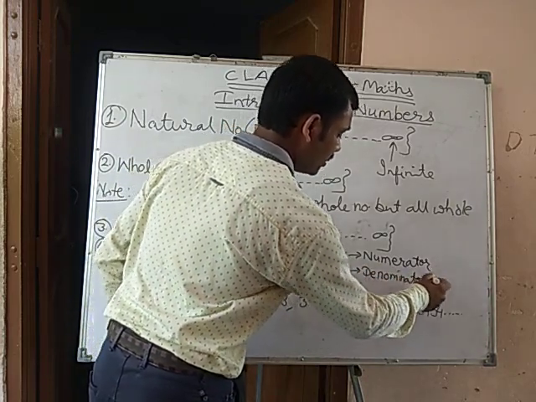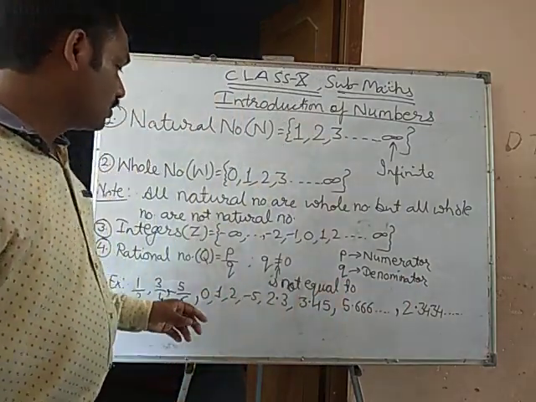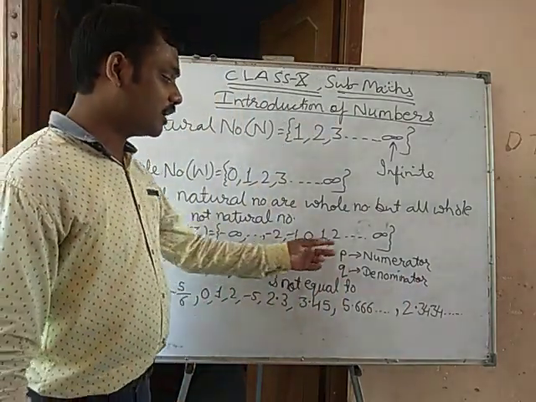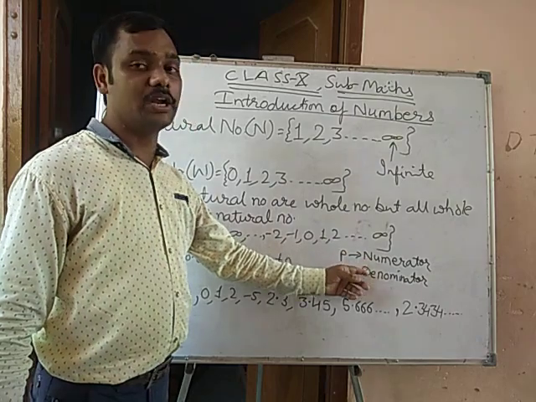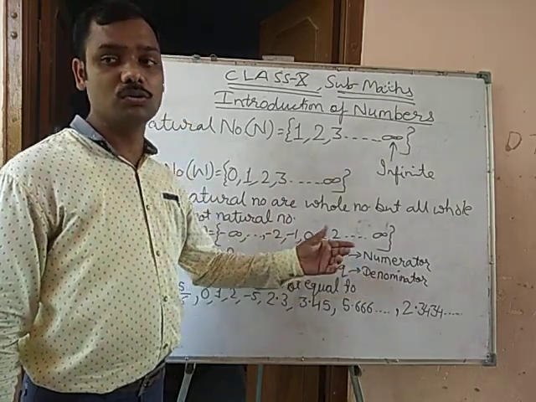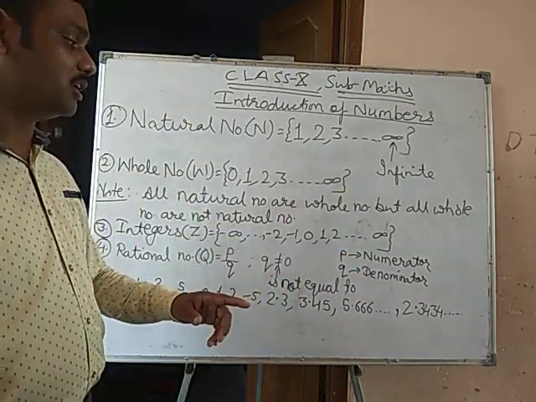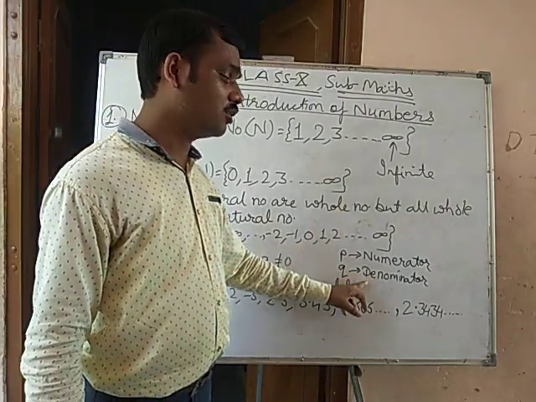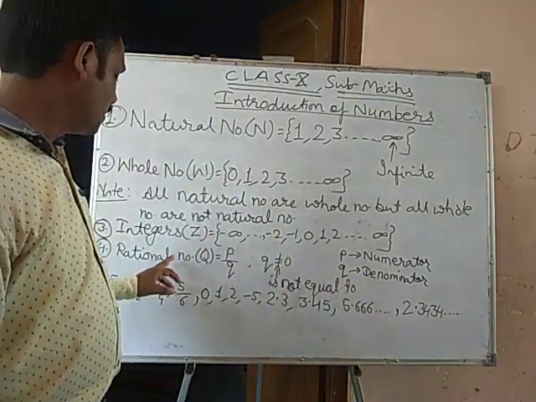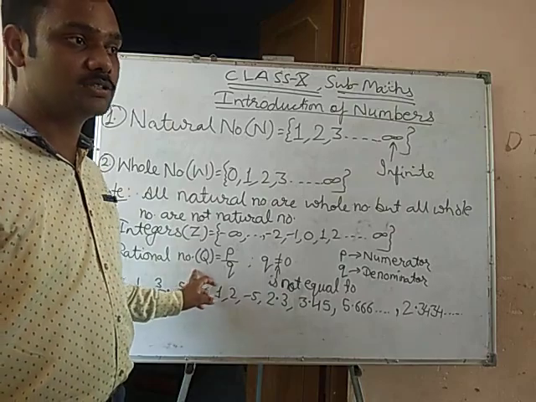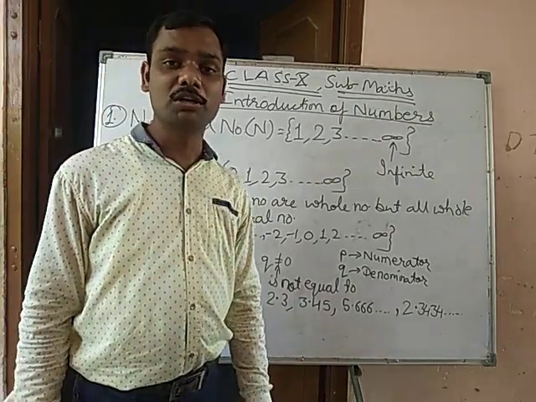We can say in another definition, numbers that are represented in numerator and denominator form are called rational numbers.